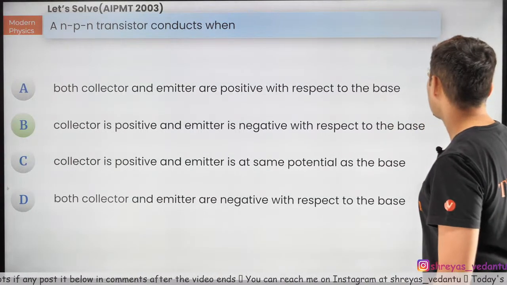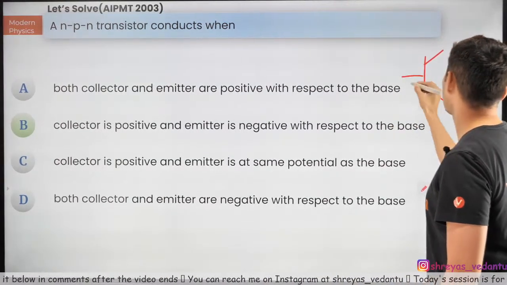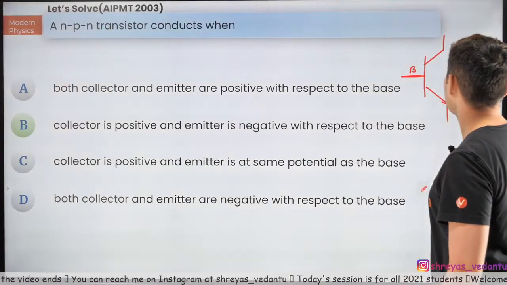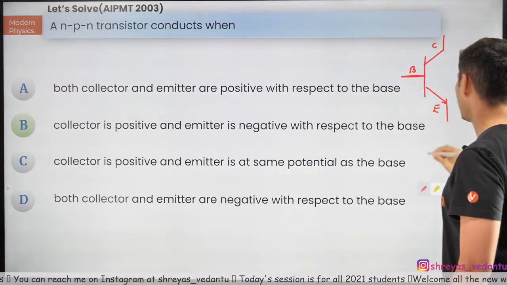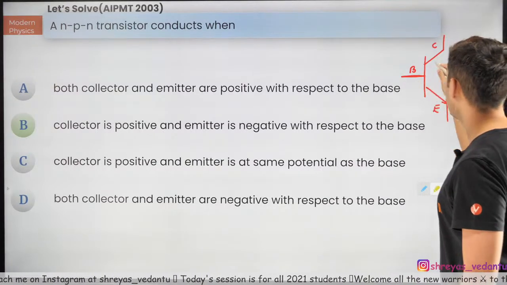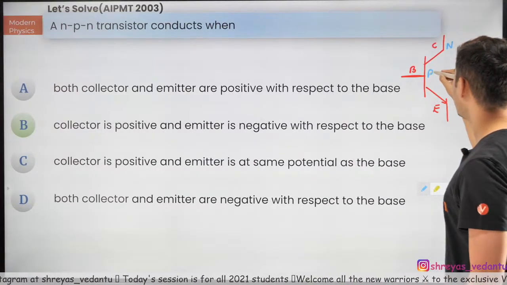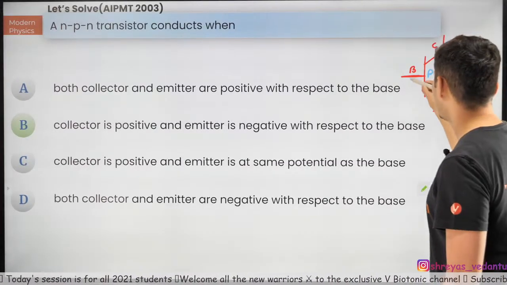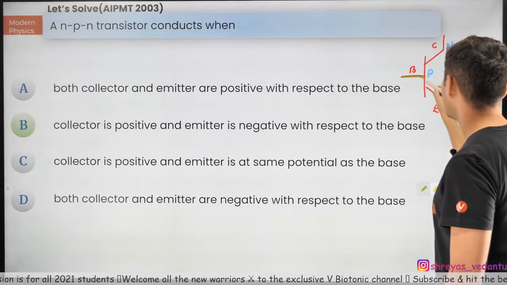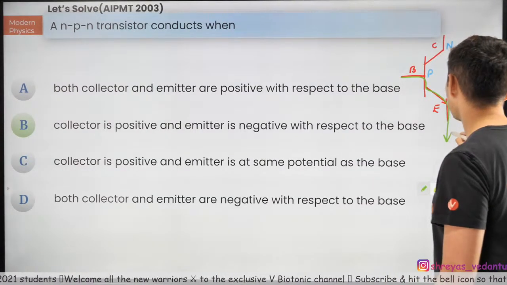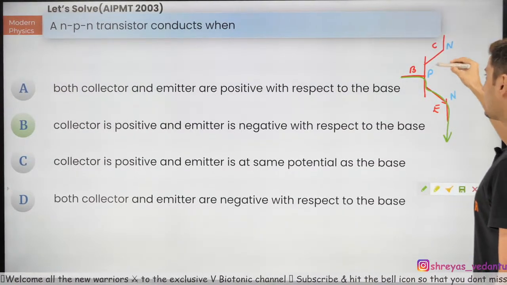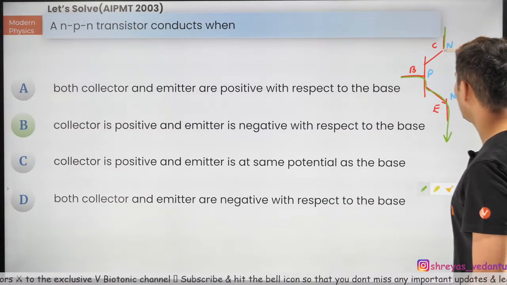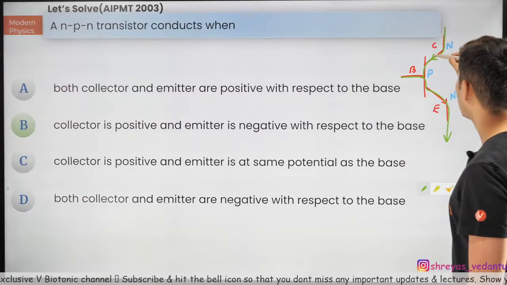See, in an NPN transistor, let's just draw it for now. This is base, this is collector, this is emitter. If you talk about NPN wise, this is N, this is P, and this is N. We know that the emitter base junction should be forward bias, so the current should flow like this. And the base collector junction should be reverse bias, so the current should flow from the negative to the base.